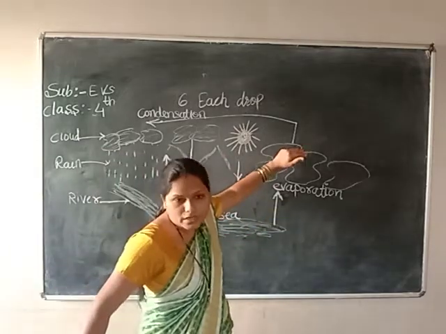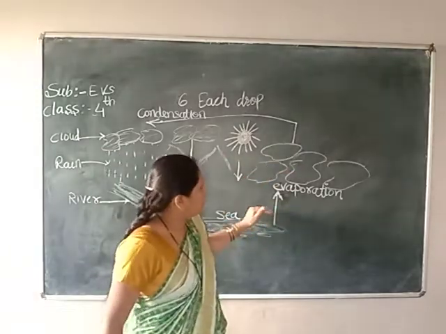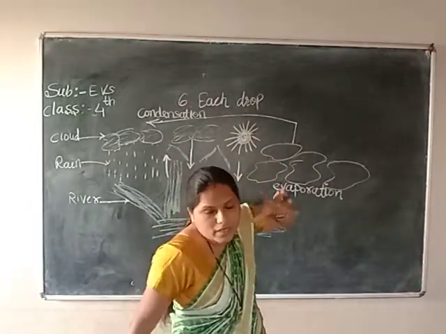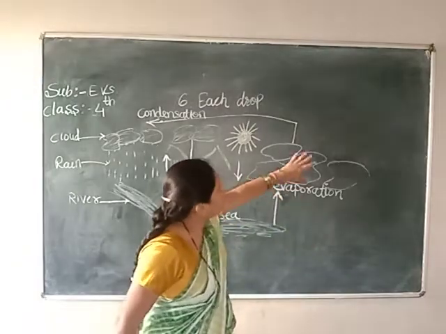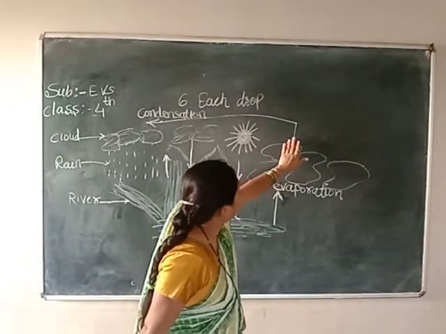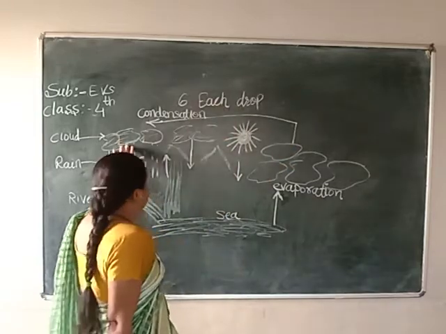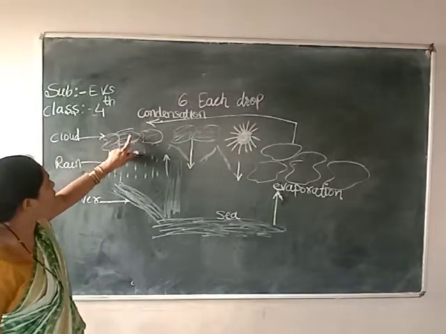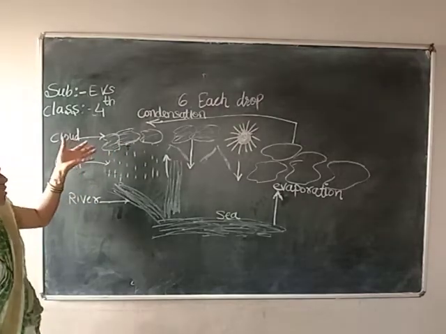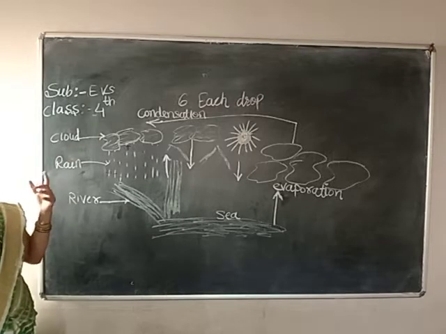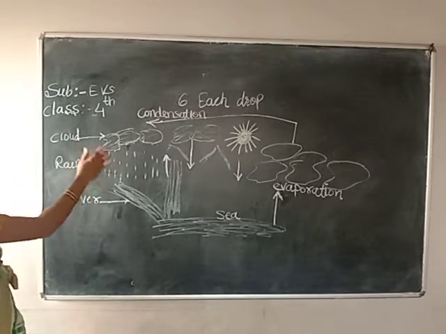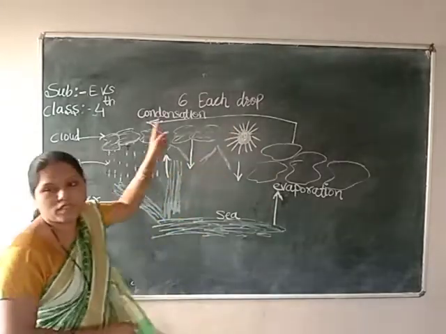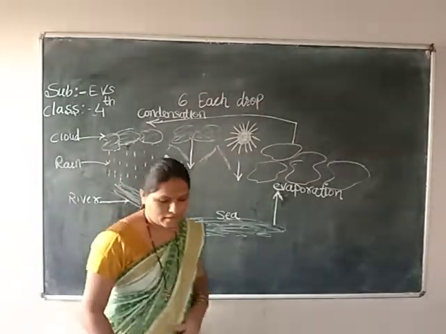Water vapors join the clouds in the form of droplets, and again the clouds will get the condensation process, means due to the cool air all the clouds will get heavier. After that they can't keep their heaviness, so they will flow in the form of rain, and again that water will be joined to the sea, and the same process will happen again and again.